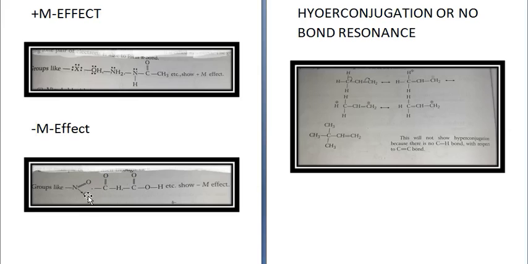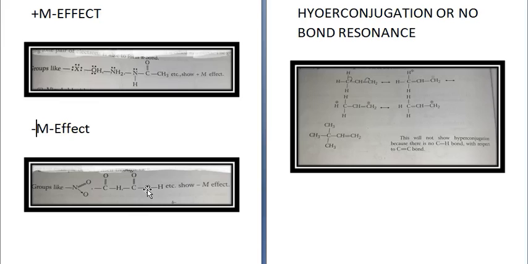So it has N double bond O over here. CHO, this has C double bond O. COOH, again it has C double bond O. So all these groups which have a double bond in themselves will show minus M effect because transfer of pi electrons will take place towards them, and there will be a number of resonating structures.